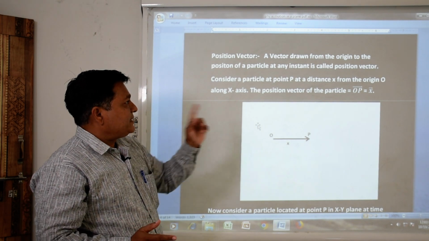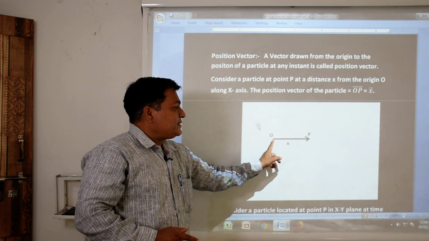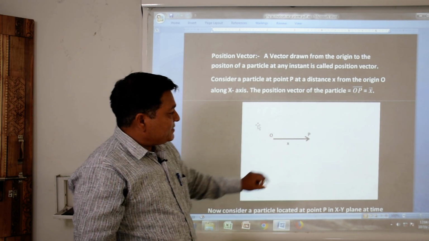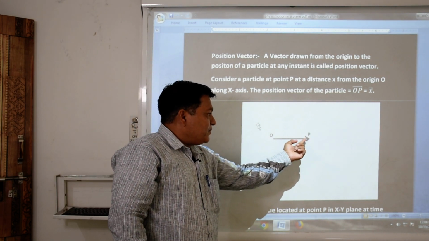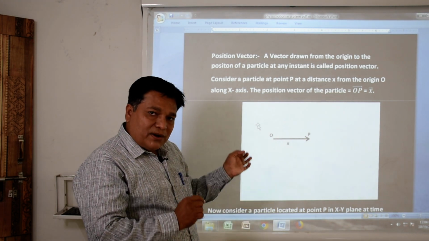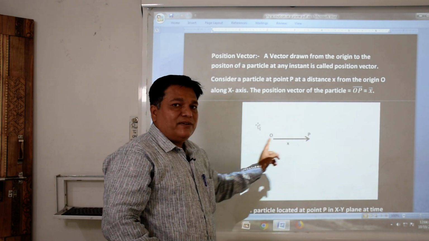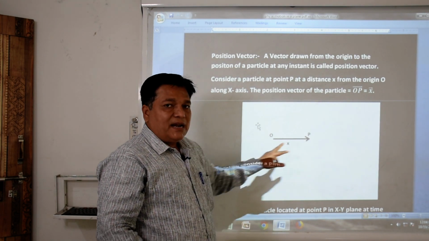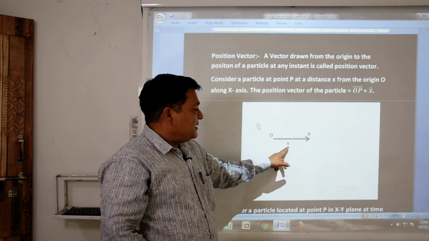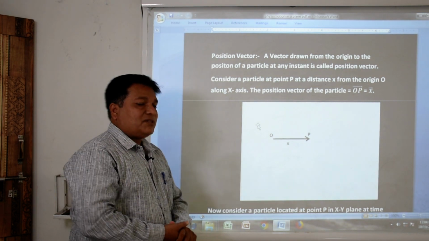A vector is drawn from the origin to the position of the particle. Here O is the origin, and if we place a particle here at position P, then its position is indicated by the origin. P is x distance from the origin. So we can say that particle P has its position, and its position vector is equal to x. This type of vector is said to be the position vector.